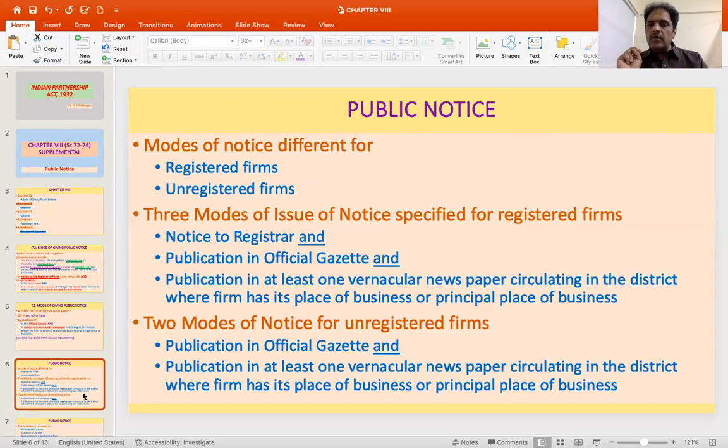Then there are 2 modes that are there for issue of notice by unregistered firms. One is publication in the official gazette, and second is publication in at least one vernacular newspaper circulating in the district where the firm has its place of business or principal place of business. So it is not one of those modes, but it is all the 3 modes by which the notice is supposed to be given in case of a registered firm, and both the 2 modes in case of unregistered firms.